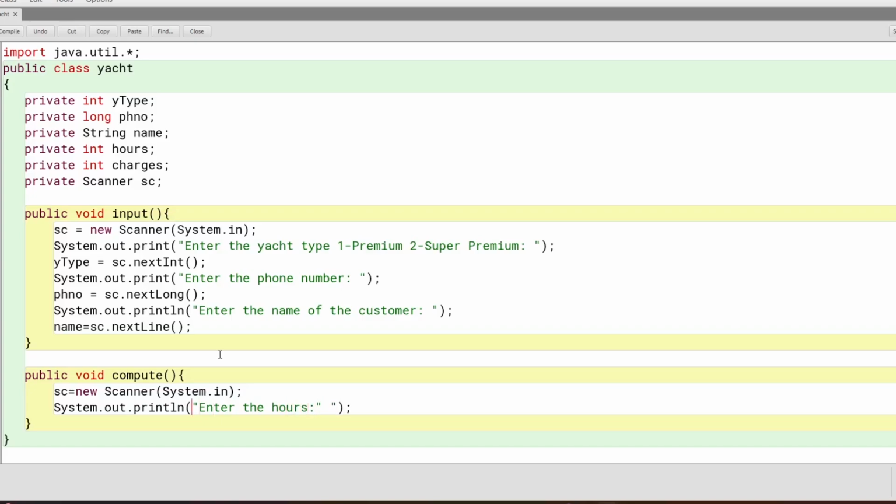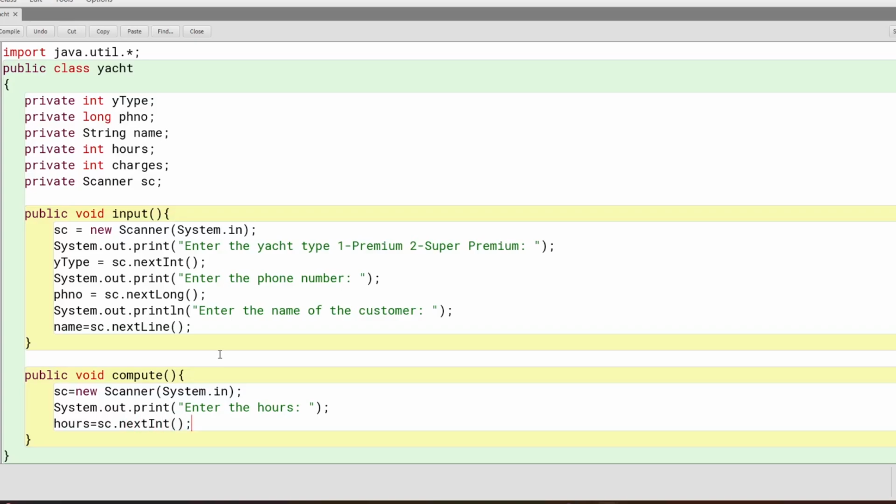Let's use print again, so that the hours will be entered on the same line. Then hours equal to sc.nextInt.